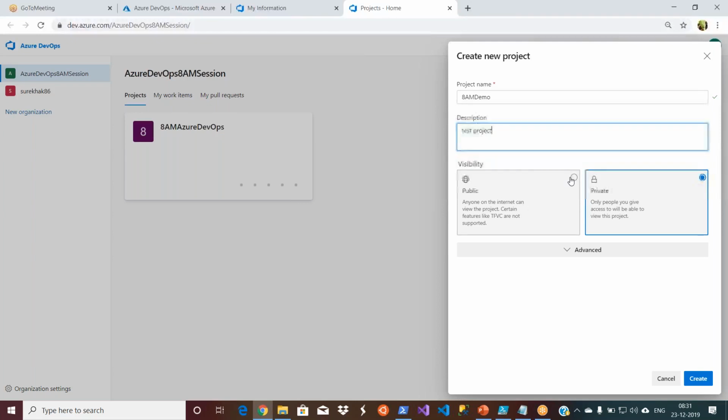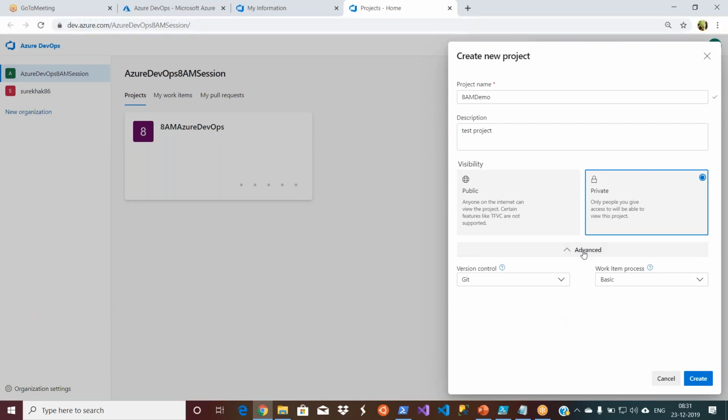You have two options, public and private. Since we are not doing any open source contribution, and you don't want your code or statuses to be visible to anyone, I'll make it private. In your free time, you can make it public and give the URL to some people. Private means unless I invite someone or give access to that ID, they can't see it.